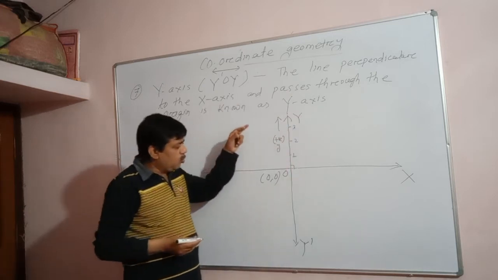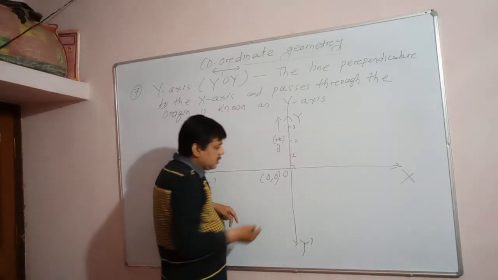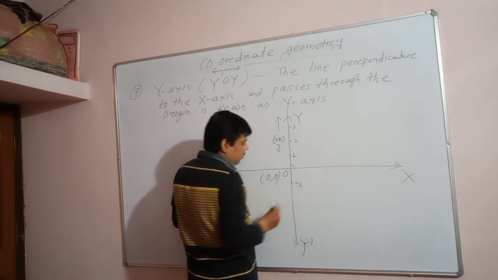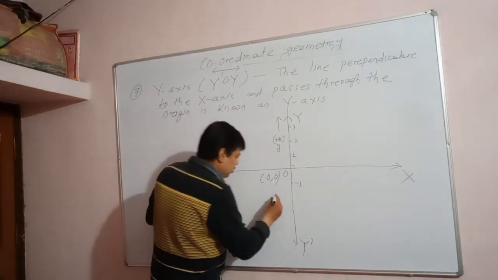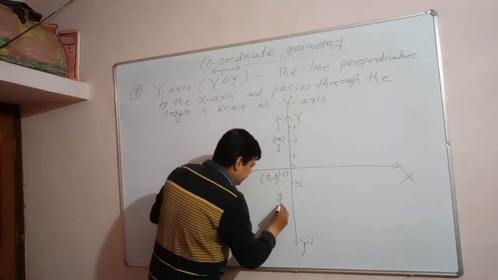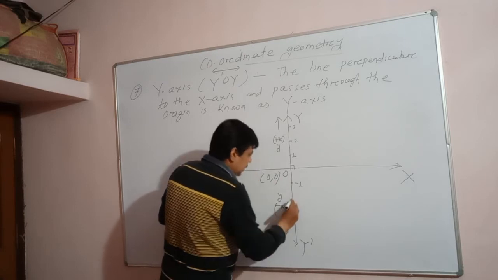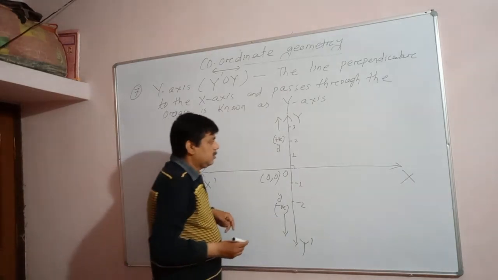Similarly, if we move below the x-axis, then what happened here? A point like this has y value -1, and y will be negative if you move down. Understand or not? This y will be negative. Clear? And here the y value is -2. Is it clear? Understand? Okay.